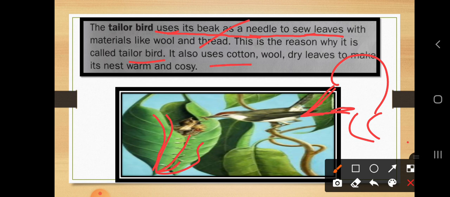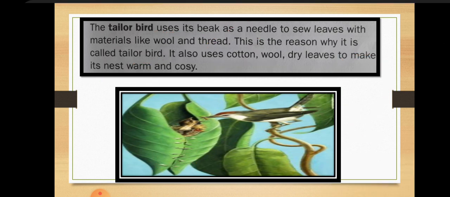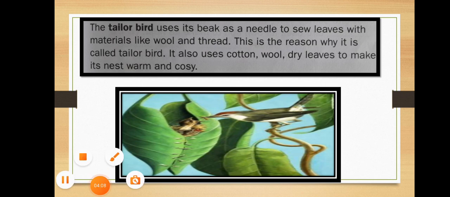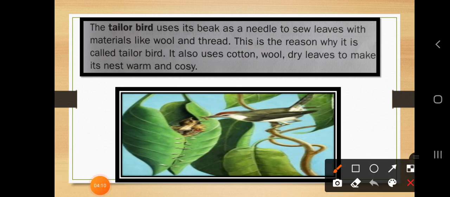It also uses cotton, wool, dry leaves to make its nest warm and cozy. So dear students, as in your home we use blankets, pillows, a bed to feel comfortable while sleeping or sitting, in a similar way the birds also do it for feeling comfortable, for feeling dry, for feeling cozy, or you can say a comfortable life. So these tailor birds are also using cotton and wool for preparing their beds in the nest.